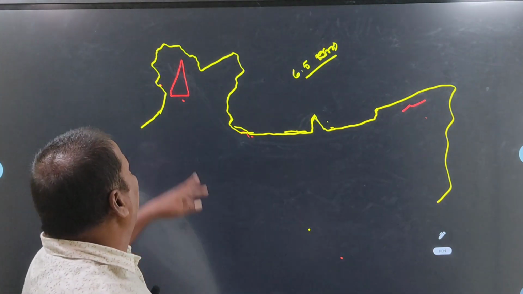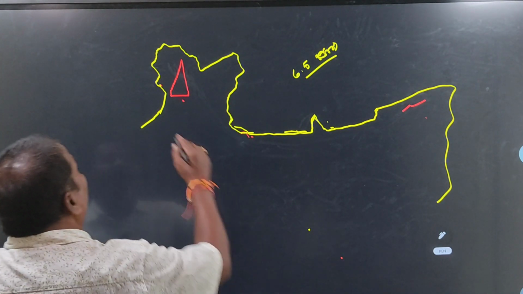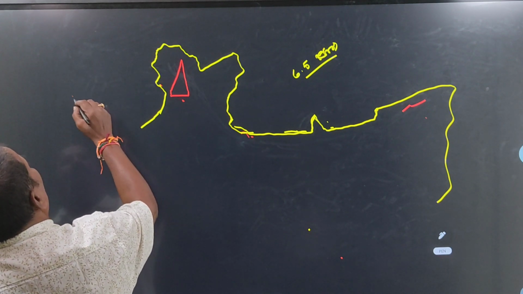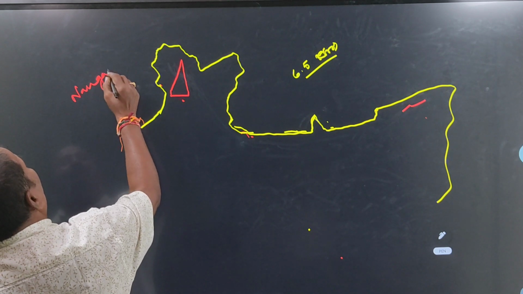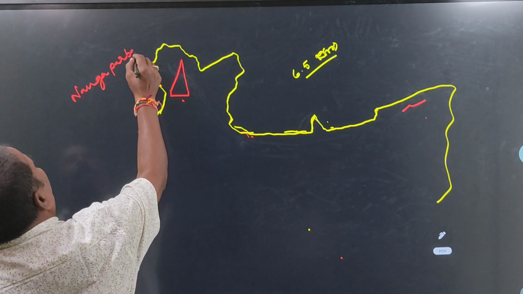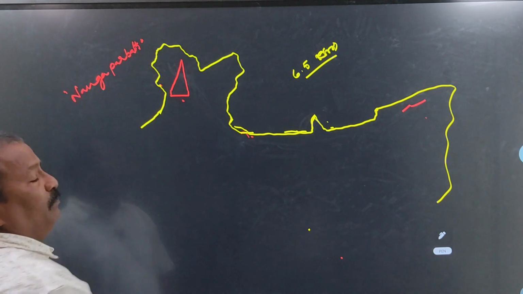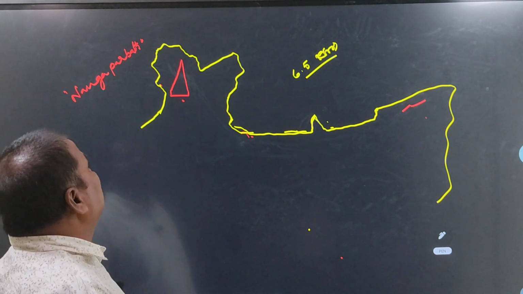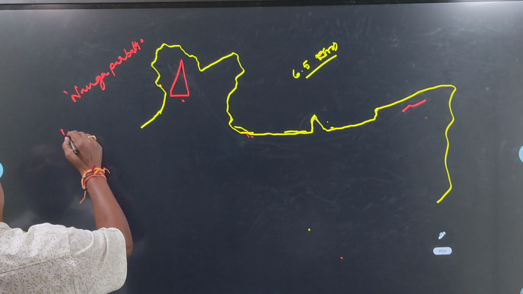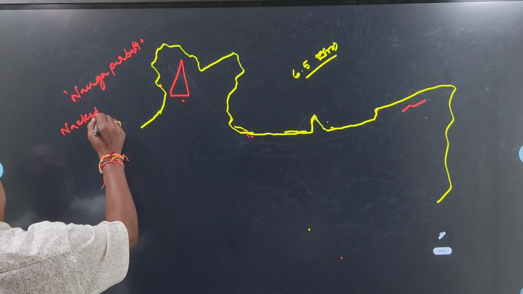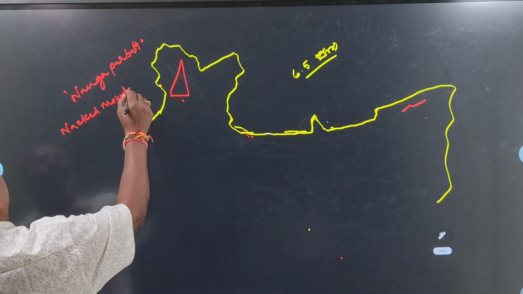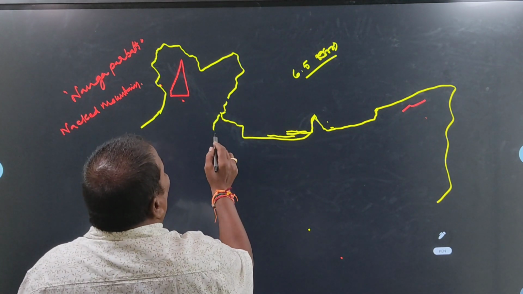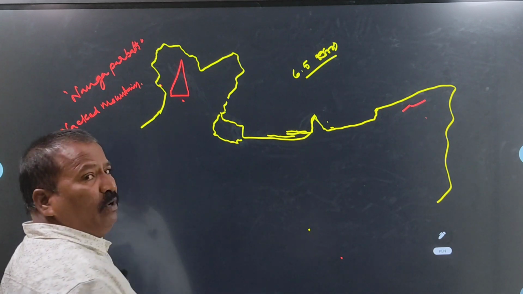It is the highest peak in Jammu and Kashmir, Greater Himalayas. It is also called the naked mountain.